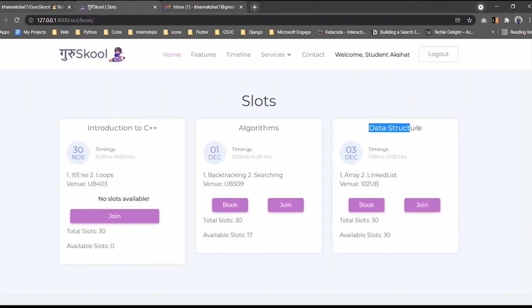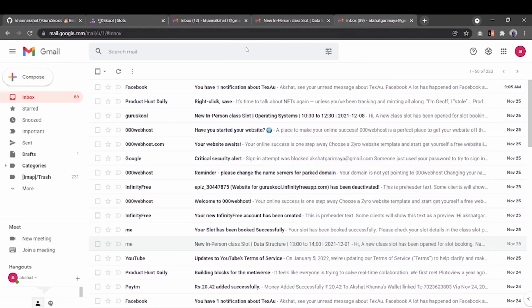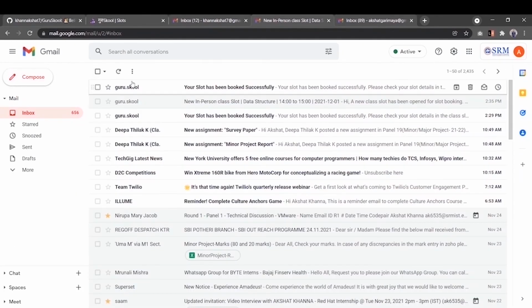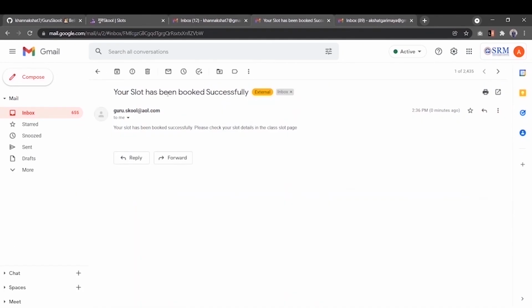So I'll quickly book the slot for the class data structure. If you want to book the physical slot, you can hit on this book button. So as soon as you hit on this book button, as you can see that I'll also get the notification here. Your slot has been successful.